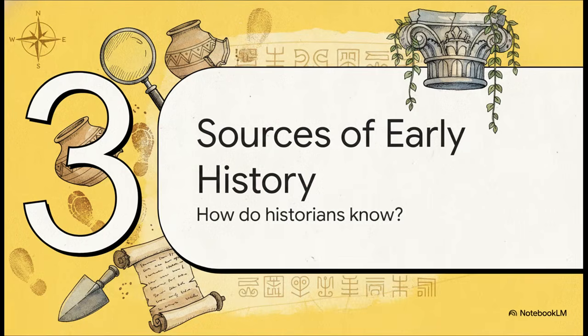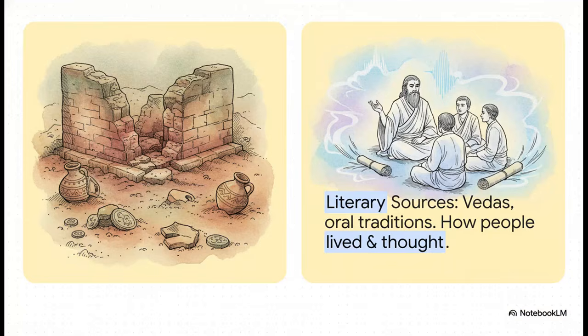Okay, Section 3, Sources of Early History. You might be wondering, how do historians actually know all of this happened? Well, we rely on 2 big sets of clues. First up is archaeological evidence. We're talking buildings, tools, pottery, coins, basically the physical stuff people left behind. Then we have literary sources, like texts and oral traditions. This part is huge, because while archaeology gives us the physical bones, literary sources reveal the mind and soul of ancient people. It tells us how they lived, how they governed, and what they actually believed.